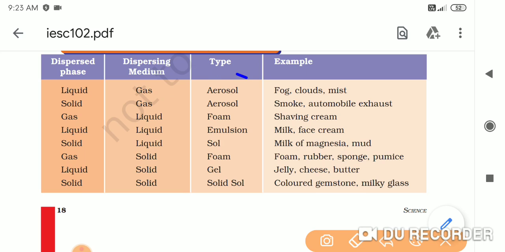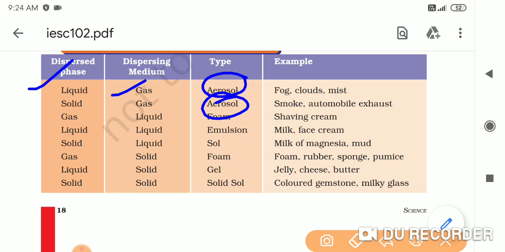Now, aerosol is a type of colloid. There are two types of aerosols. You can see here, if the dispersed phase is liquid and the dispersed medium is gas, then this type of colloid is called an aerosol. Examples of this are mist, clouds and fogs.